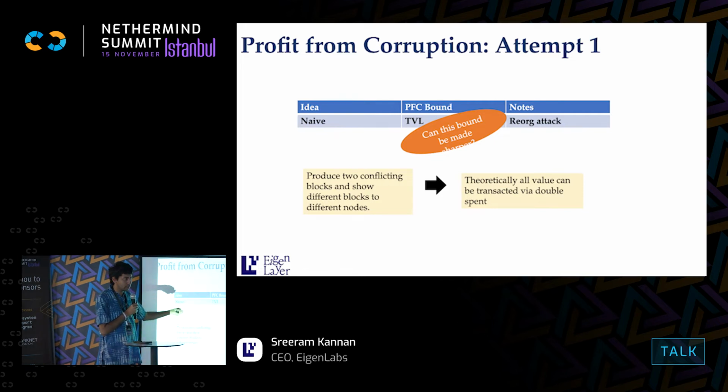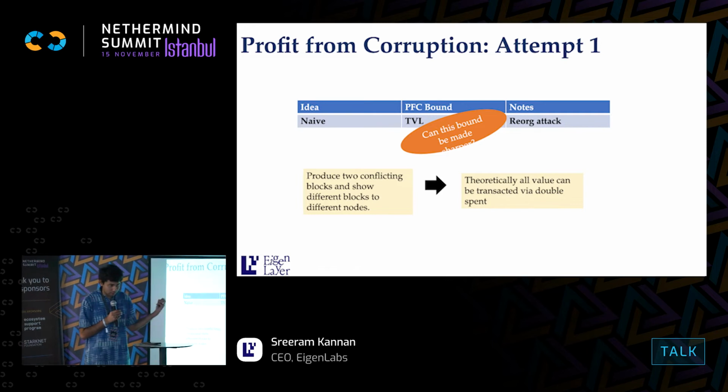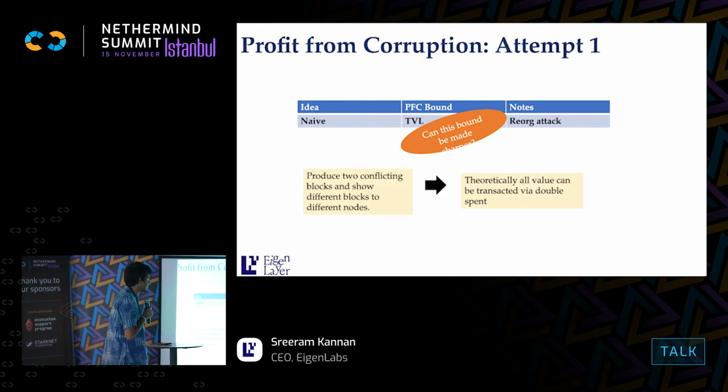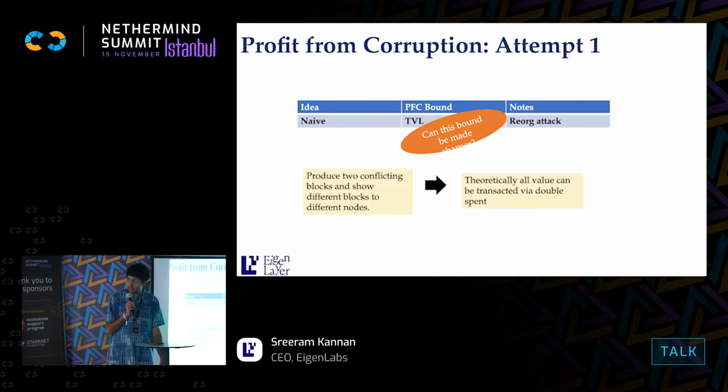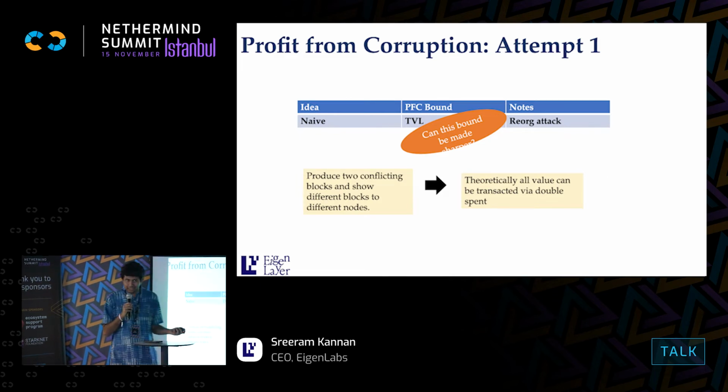And how do you steal this? By doing a reorg attack, right? I give you a block, in this block I say these guys have the money, then give you a conflicting block, and then transfer the money to somebody else, and basically now you have reorged the chain. It requires a collusion of all the nodes which participated in finalization, and the worst case is maybe you will be able to extract the entire TVL out. Okay, so that's the first attempt. I'm going to refine this bound as I go on in this talk. So it turns out that it's very difficult to steal the entire TVL.